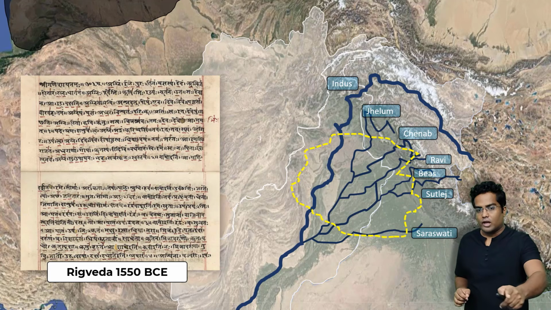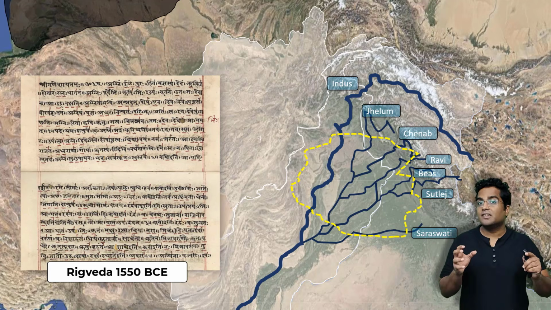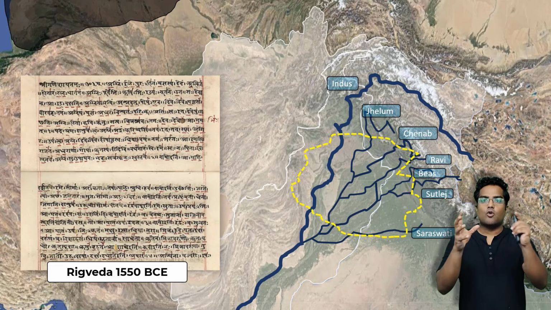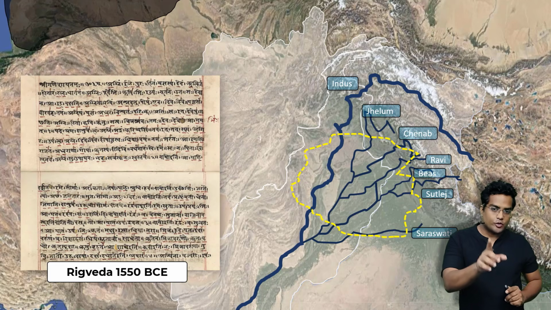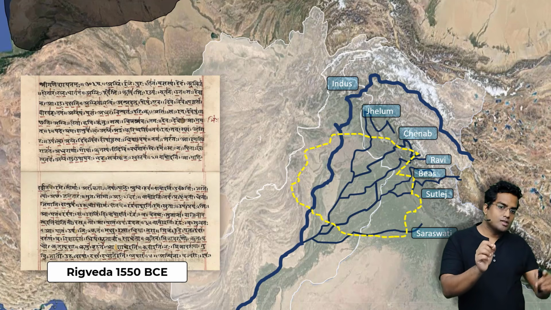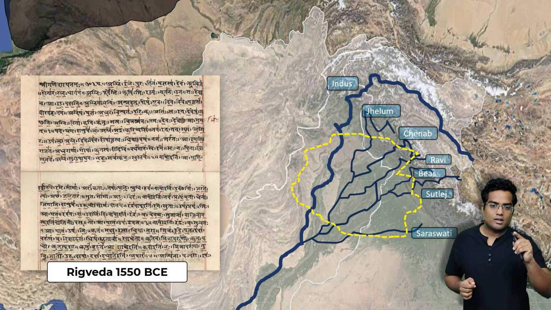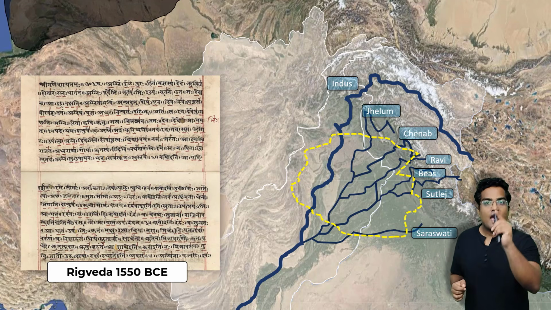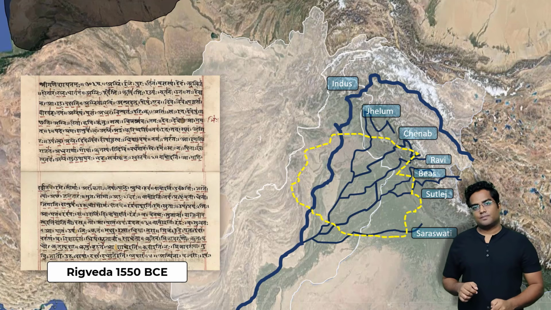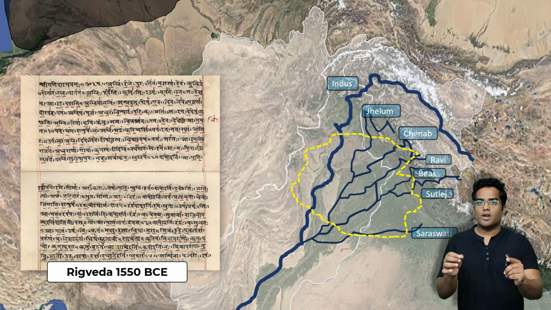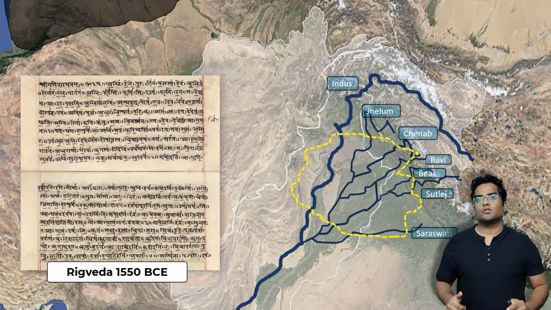And as you can see, the whole area marked in yellow is the region where the whole Sapta Sindhu river system flows. You can find all 7 rivers along that particular region: the Indus River, the Jhelum River, the Chenab River, the Ravi River, the Bhees River, the Satluj River, and also the Saraswati River. A very fertile and important region. This is where the Rigveda was actually composed, the region of Sapta Sindhu.